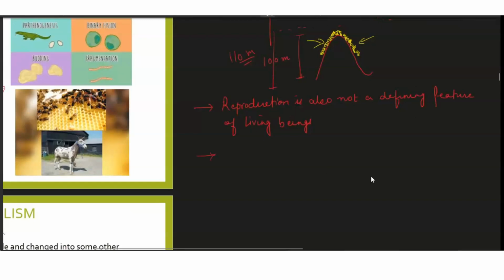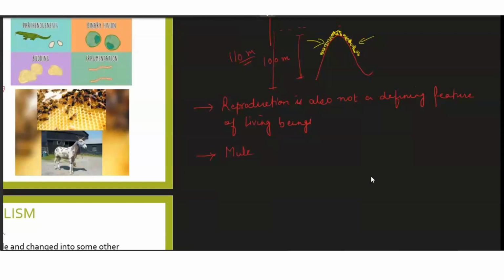Why? Because there are some animals which are very much alive, but they don't reproduce at all. For example, let's say mule. I'm sure you have heard of mule. Mule is a cross between a donkey and a horse. So that mule that is produced as a result of a cross between horse and donkey, which belong to different species, is not able to reproduce.